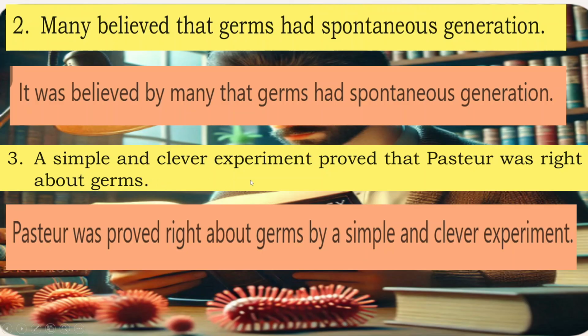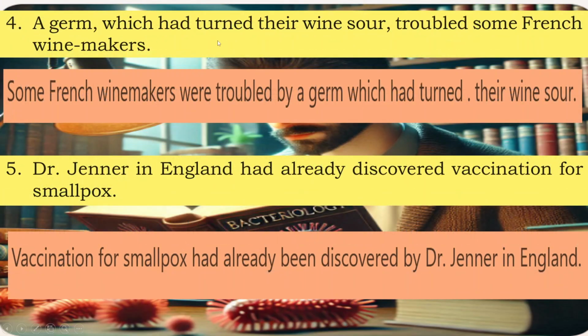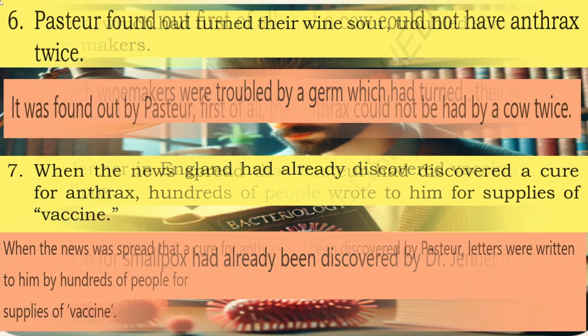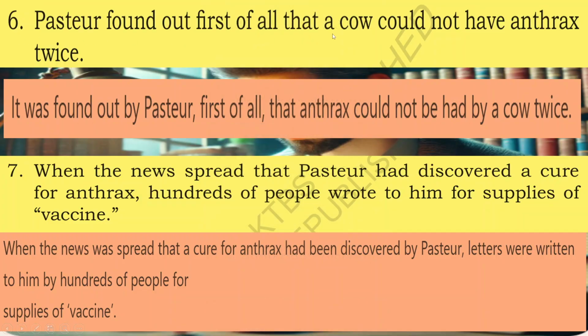Third one, a simple and clever experiment proved that Pasteur was right about germs. Pasteur was proved right about germs by a simple and clever experiment. Fourth, a germ which had turned their wine sour troubled some French winemakers. Some French winemakers were troubled by a germ which had turned their wine sour. Fifth one, Dr. Jenner in England had already discovered vaccination for smallpox. Vaccination for smallpox had already been discovered by Dr. Jenner in England. Sixth, Pasteur found out first of all that a cow could not have anthrax twice. It was found out by Pasteur first of all that anthrax could not be had by a cow twice.